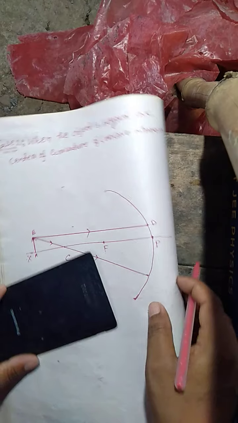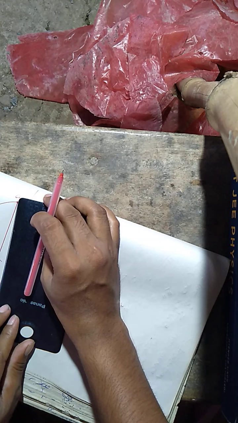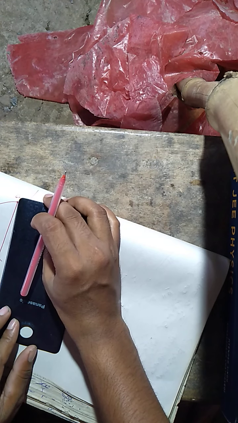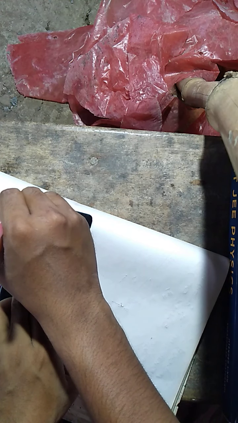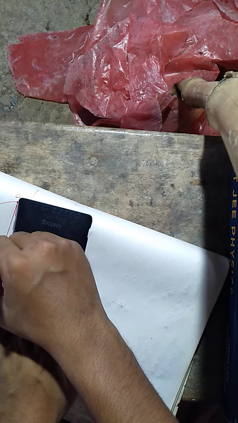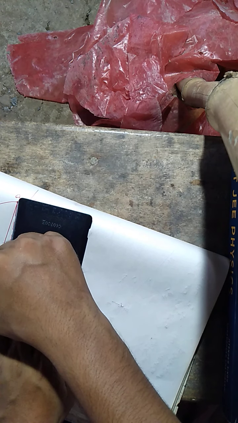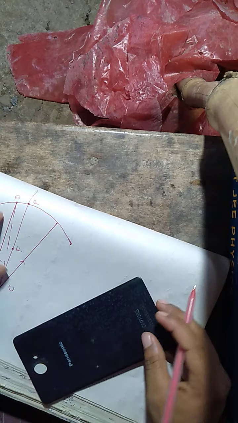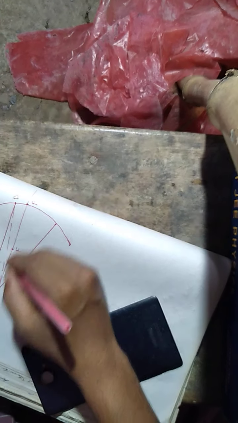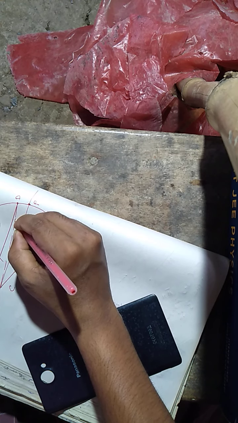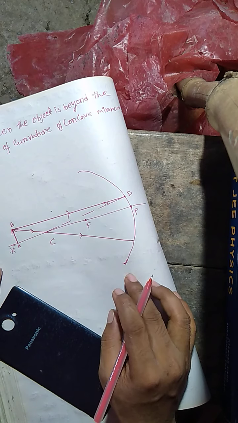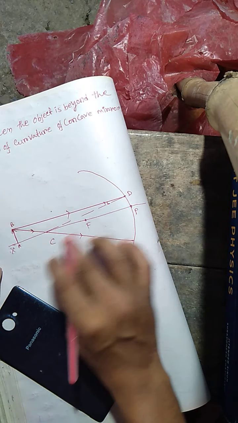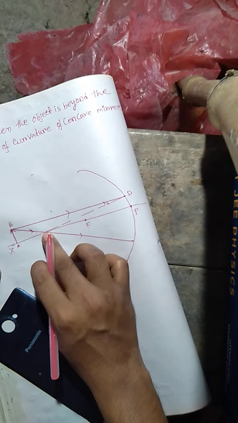But before drawing the reflected ray, you have to draw the perpendicular at the point of incidence. If you extend the perpendicular, you can see that this perpendicular will meet at the center of curvature. This is the perpendicular, and here this is the angle of incidence. You can say that BDC is the angle of incidence.